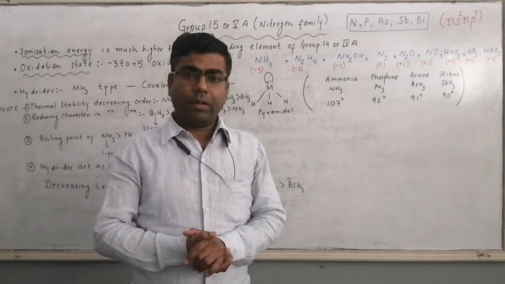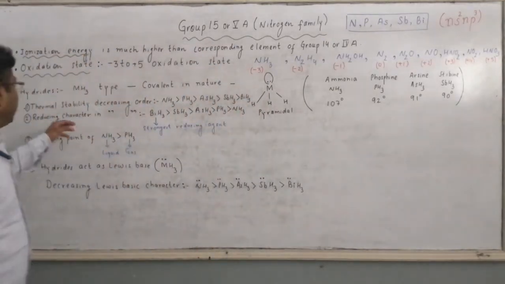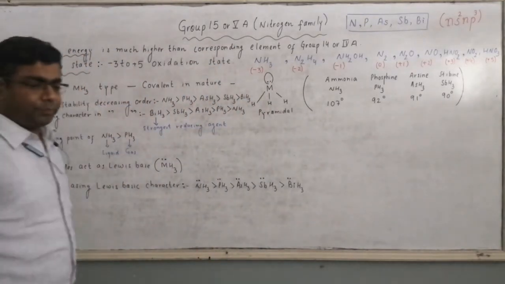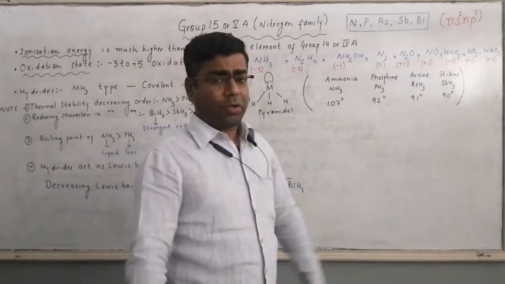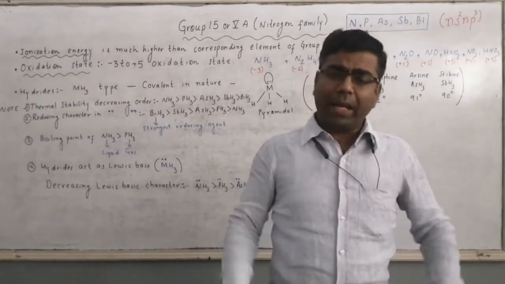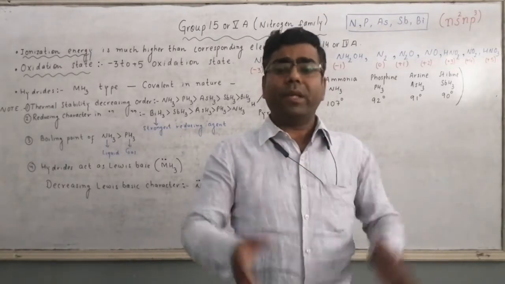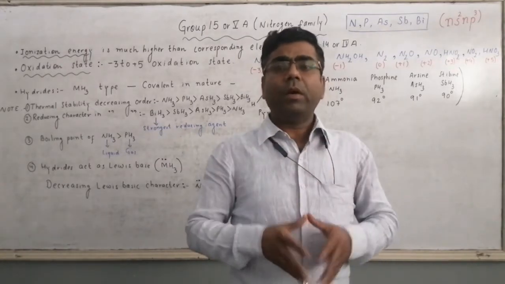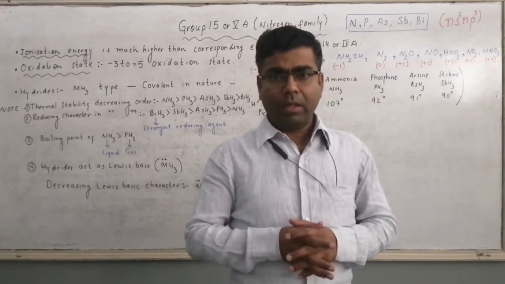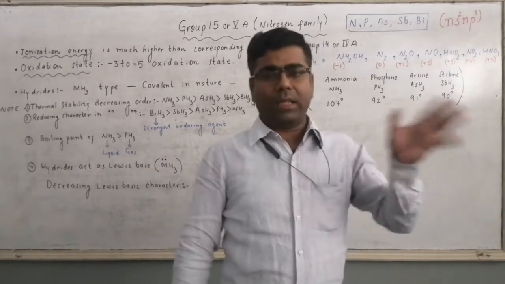Now the next point, that is oxidation state. Again it is a part of redox reaction. Whenever we talk about group 14, group 15, group 16, group 17, these elements exhibit a range of oxidation states, that is from minimum to maximum.